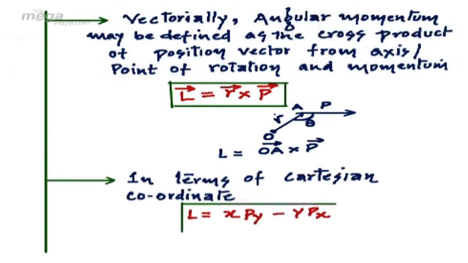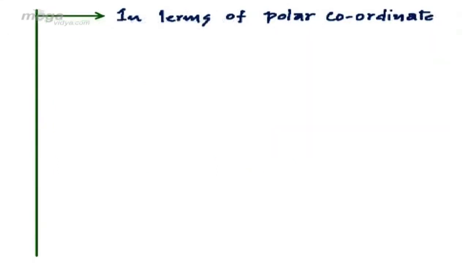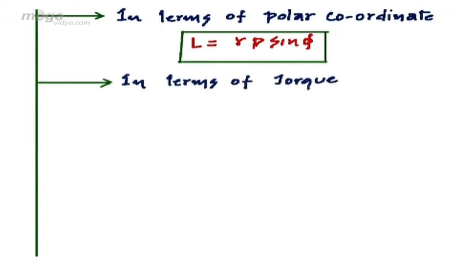In terms of Cartesian coordinates, we can say the angular momentum will be equal to the position vector coordinate along the x-axis and momentum along the y-axis, or we can directly say L is equal to xpy minus ypx. In terms of polar coordinates, angular momentum can be written as rp sine phi. In terms of torque, we can say L is equal to integration of tau dt.